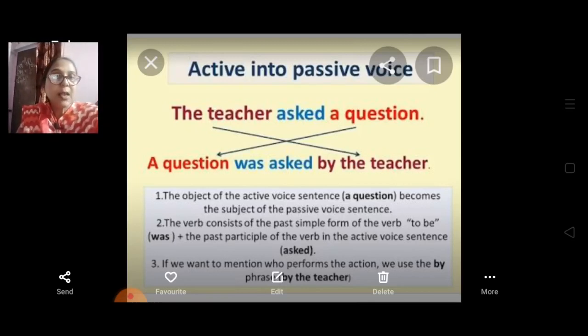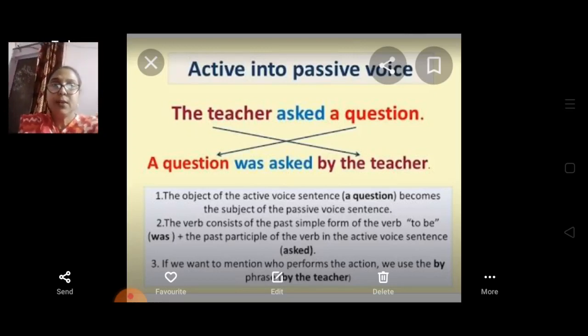As we have discussed, we change the pronouns, and nouns remain nouns, but pronouns change. The past participle will be used, and be will be there because we are supposed to use a linking verb whenever we are making active to passive voice. So we just have a review of how to change active to passive voice in a simple form. From tomorrow onwards, we will talk about how to change present tense, past tense, and future tense from active to passive.